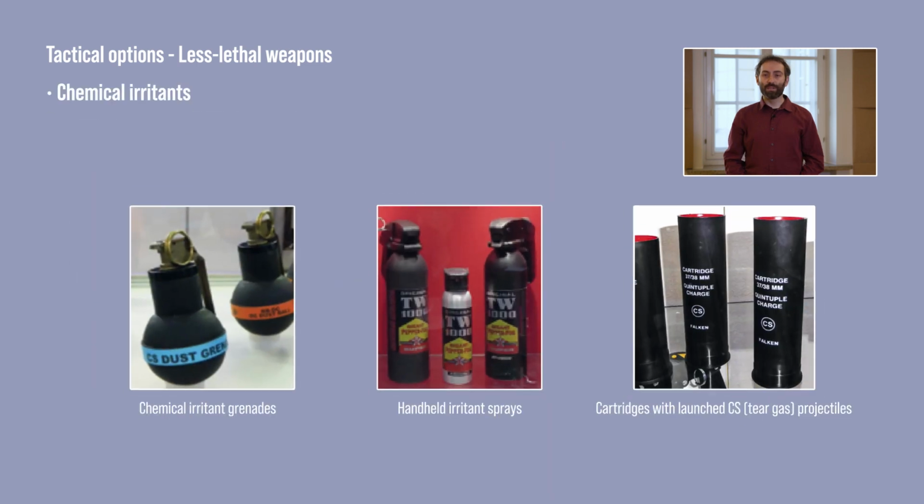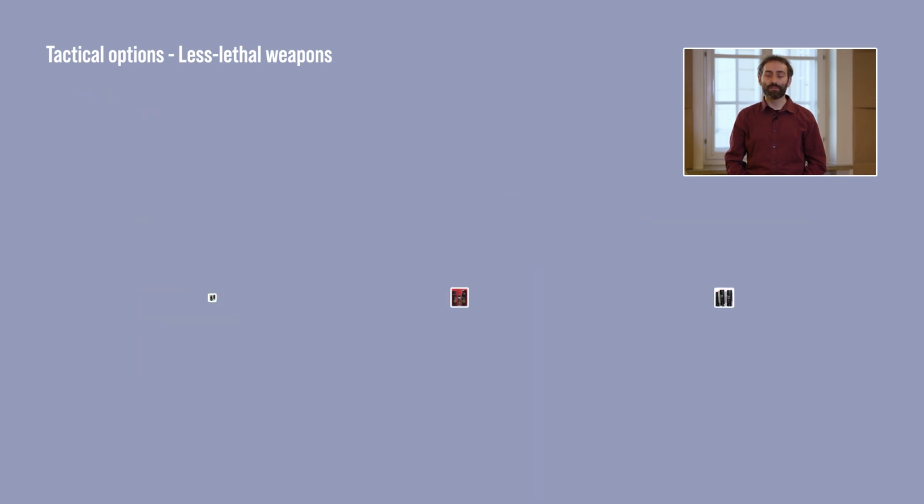Chemical irritants. Pepper spray is designed to subdue an individual who is causing a threat. It is an inflammatory agent causing burning pain and excess drainage from the eyes, mouth, and breathing passages. Tear gas is used to temporarily incapacitate a crowd and force them to disperse. It is an irritant agent causing pain and irritation of the nose, mouth, and breathing passages.